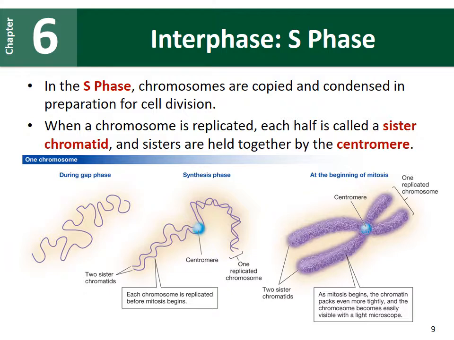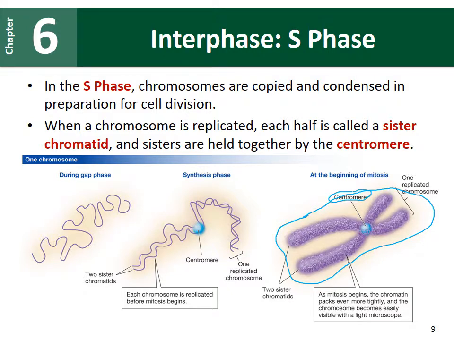In that S phase, when the DNA is replicated, all of the chromosomes are copied and they're condensed down to prepare for cell division. So when a chromosome is replicated, it will look like a little X over here. And each of those arms on this X is called a sister chromatid. And these two sister chromatids are held together in a centromere.